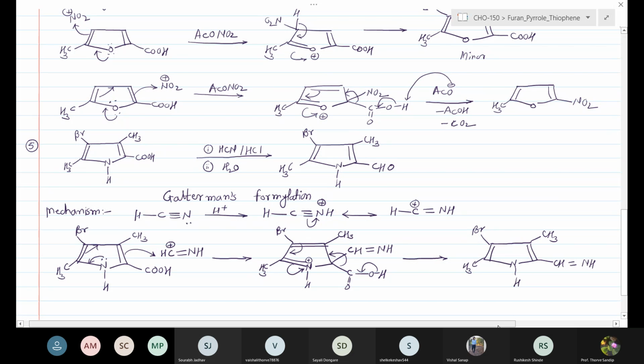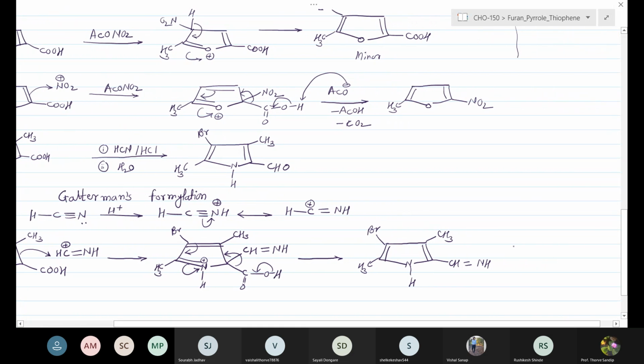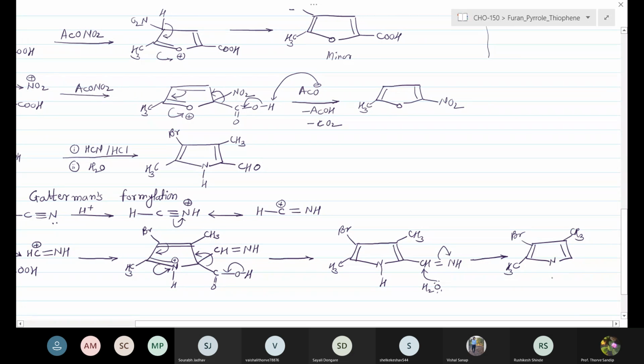Next step is the reaction carried out with the water molecule under acidic condition, which gives a nucleophilic attack of the water molecule. That leads to the formation of the NH. The other ring system remains as it is. There will be no change. The change takes place on the substituted group present at the second position, where we get the CH OH plus, with the charge on the oxygen.